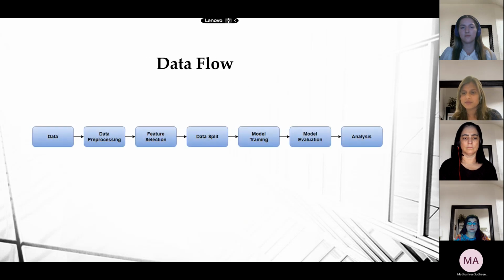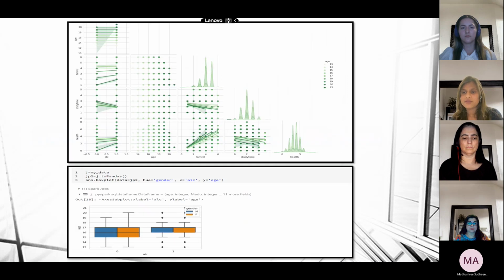Now, let us look at the data flow. We import the data and pre-process it. In data pre-processing, we check for the missing values and fill in the missing values. In the pre-processing, we also change the data type of gender into gender index as int. In feature selection, we select the features that are essential for building the model. We then split the data into training and testing in 7:3 ratio, after which we build the models. We check for accuracy in model evaluation and then perform the analysis. We have also visualized some of the variables to see if there is a high correlation along with graphical presentation and box plots.